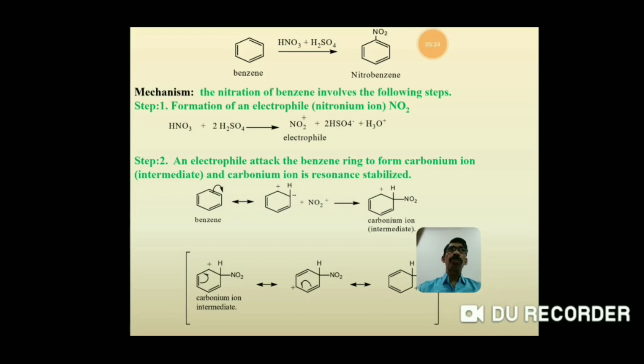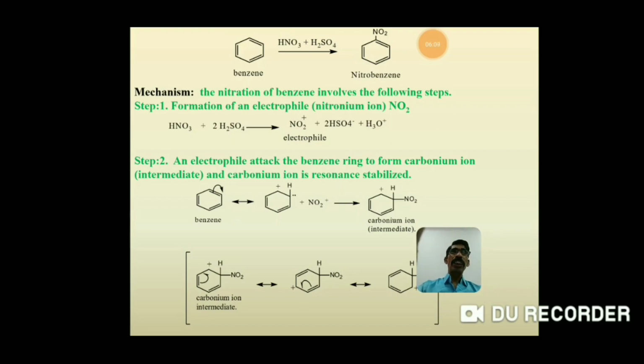Now the mechanism. The first step of the mechanism is the formation of the electrophile, that is the nitronium ion NO2 plus. Now when nitric acid reacts with two molecules of H2SO4, it gives NO2 plus, 2 HSO4 minus, plus H2O. In this, NO2 plus is the electrophile. Now the second step of the mechanism: the electrophile attacks the benzene ring to form the carbonium ion. That is, the nitronium ion attacks the benzene ring to form the carbonium ion.